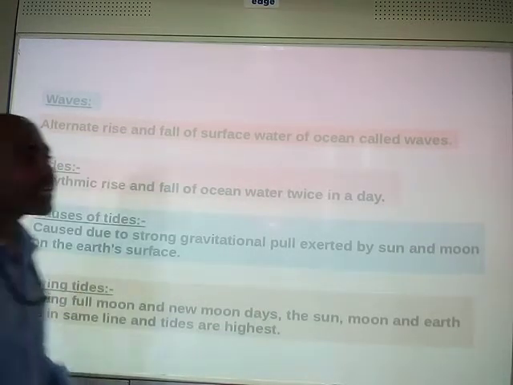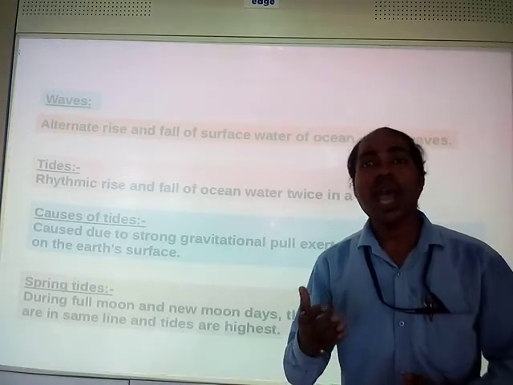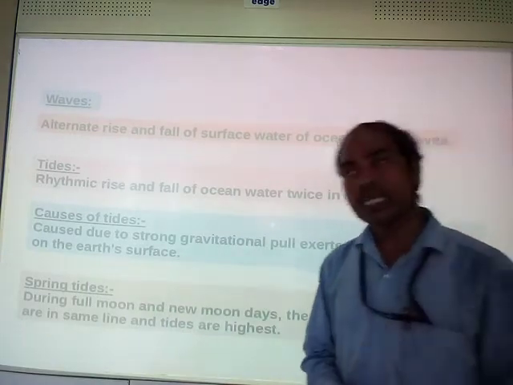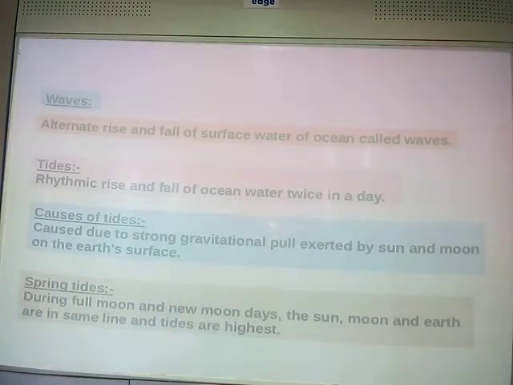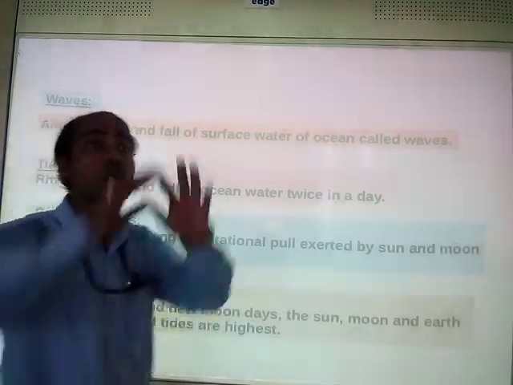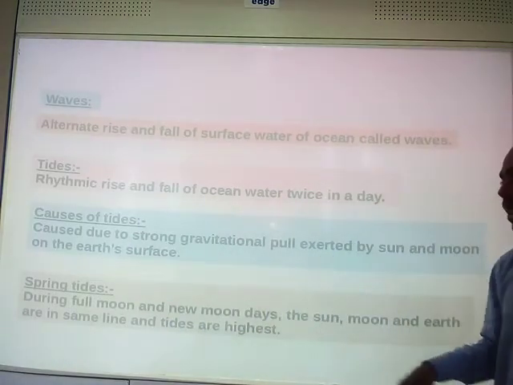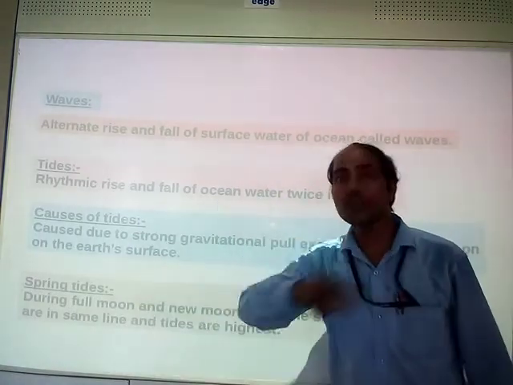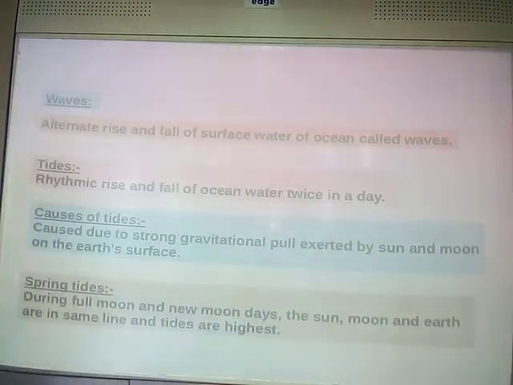Now, there are 2 types of tide: spring tide and neap tide. Let's try to understand what they are. Okay, spring tides. What happens during full moon and new moon days? That means when the moon is full and when there is almost new moon.